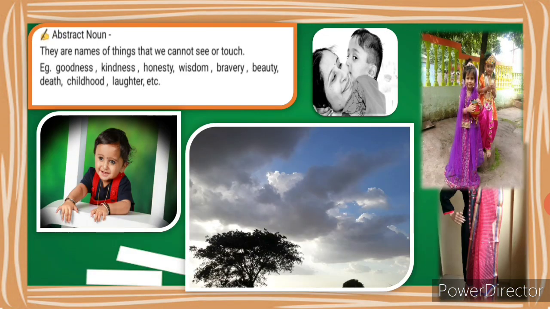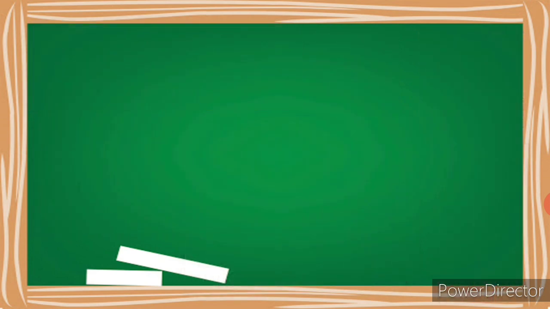Abstract noun. They are names of things we cannot see or touch. For example, goodness, kindness of mother and son, honesty, wisdom, bravery, beauty of nature. We see in this picture a cloud in the sky. Death, childhood. We see children are so innocent, laughter of the baby. In this picture we see another picture. We see color combination, beauty of the color pink or black, its combination, etc.